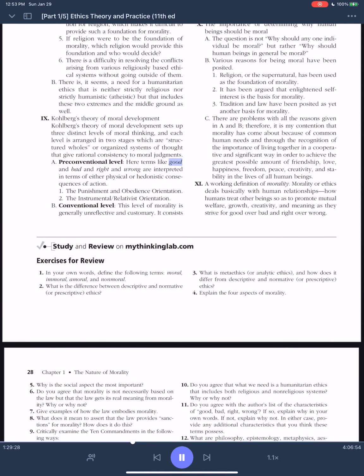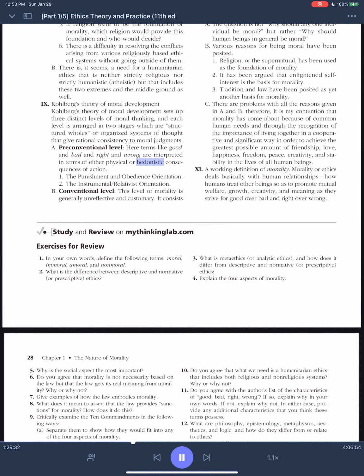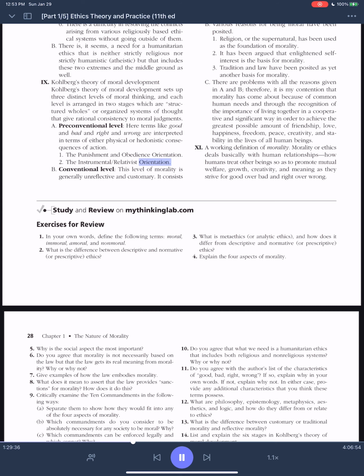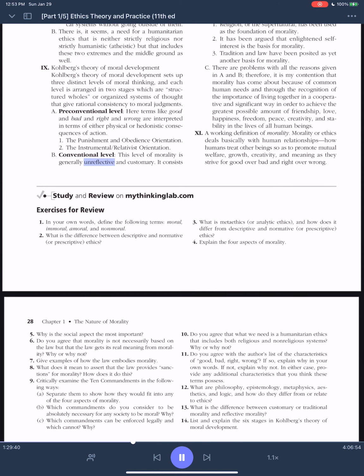A. Preconventional level. Here terms like good and bad and right and wrong are interpreted in terms of either physical or hedonistic consequences of action. 1. The punishment and obedience orientation. 2. The instrumental relativist orientation. B. Conventional level. This level of morality is generally unreflective and customary.